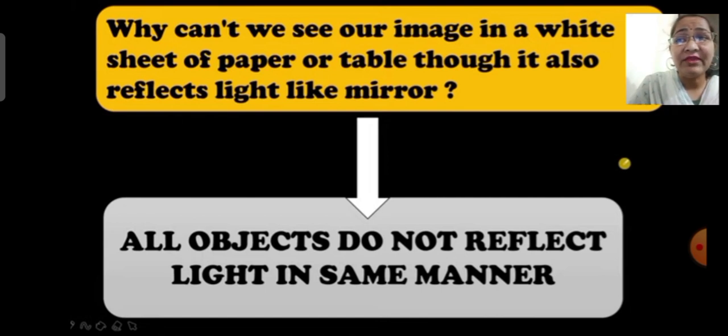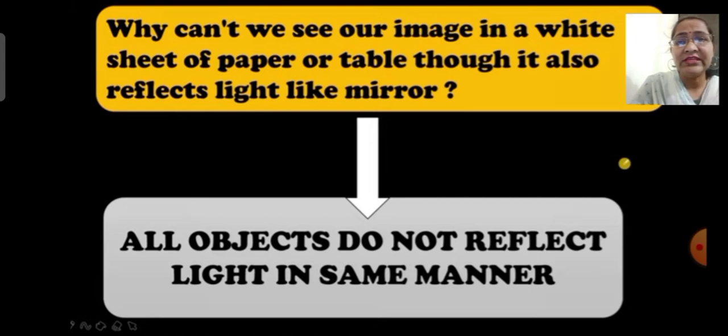Mirrors form regular reflection, and because of regular reflection, we can see the image of ourselves when we are standing in front of the mirror. But other objects which do not have plain or shiny surfaces, or we can say that they have rough surfaces, because of that rough surface, irregular reflection happens, and we can't see the image which is formed by the rough surfaces which are present around us.